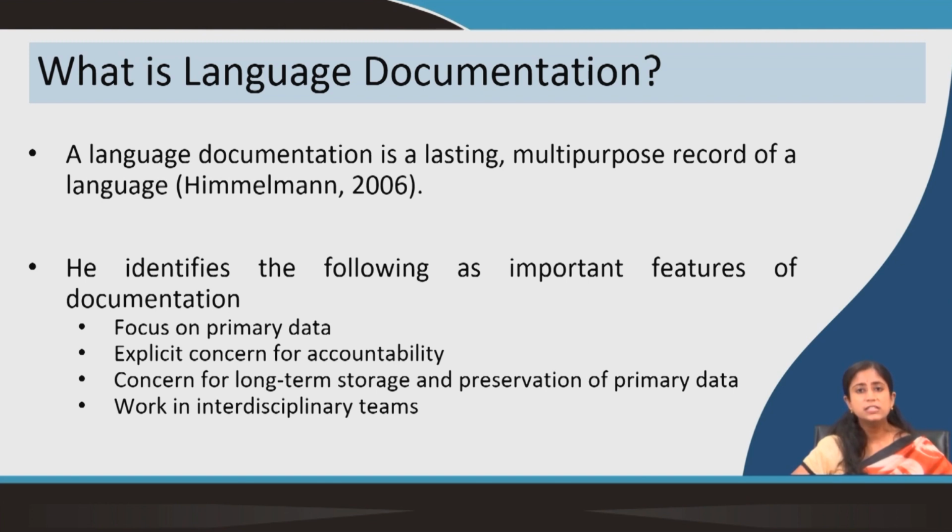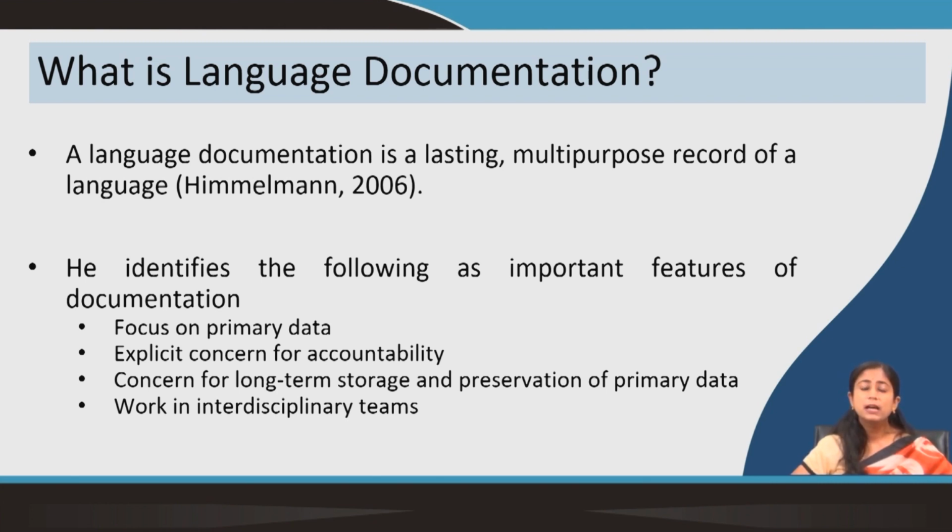When the language is endangered, then generally we do not have much documented materials. So, there is no scope for collecting secondary data. That is why he focuses on primary data, and that is a difference from corpus building. In corpus we can take data from secondary sources, from primary sources, from both the sources, but in language documentation our focus is on primary data.